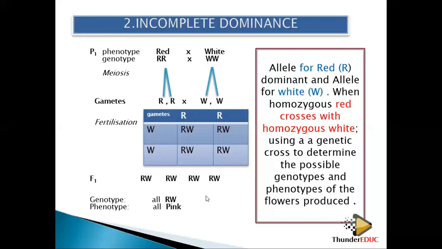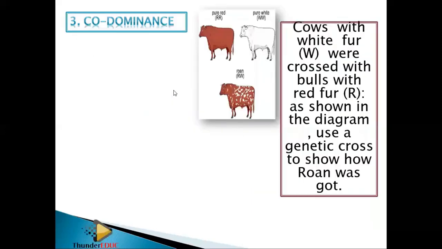So if it gives me pink, it shows that this is incomplete dominance, whereby I produce a different color. And then offspring have an intermediate form of the trait of the parents. So that's how I can describe them. So note that in incomplete dominance, you don't have small letters. Then codominance is the same as incomplete dominance, but the only change is that you produce a mixture of the two colors.